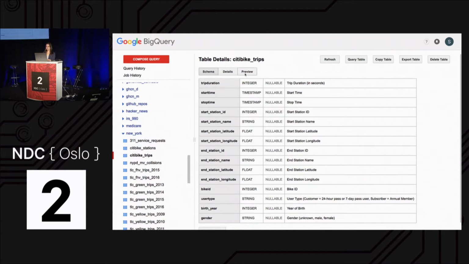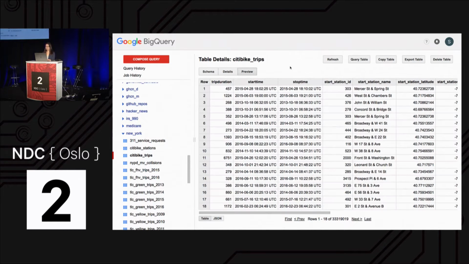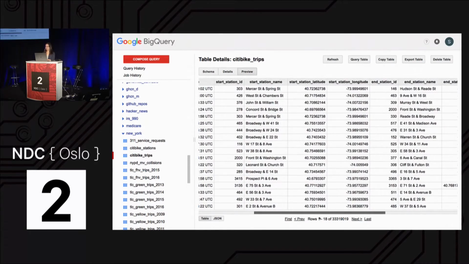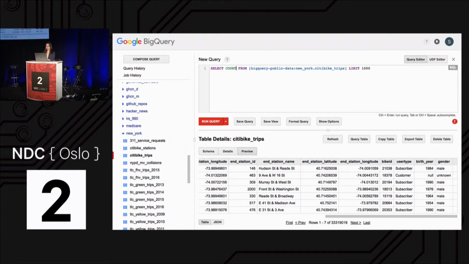So this is what our schema looks like. And once this loads, we'll be able to see what a row looks like for each trip. Each row represents one trip. So we get the duration, the start and end time, some information about the start and end station. We get the bike ID, the user type, and for all subscribers, we get data on their birth year and gender.